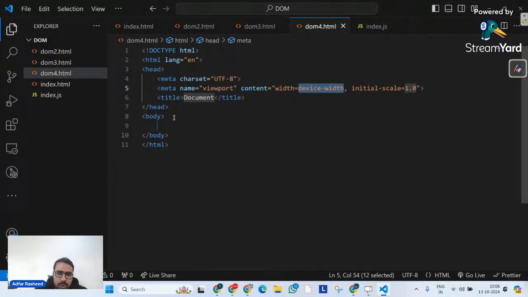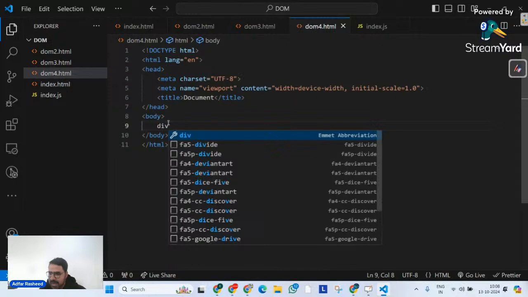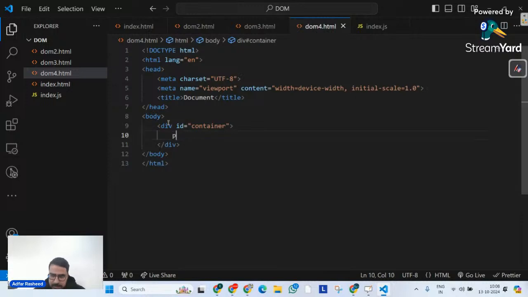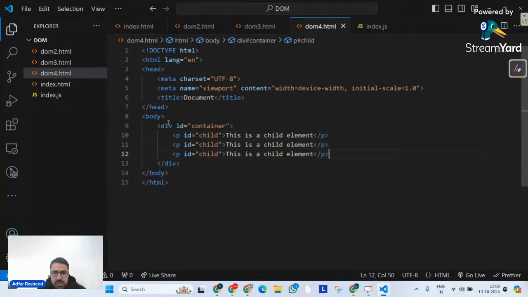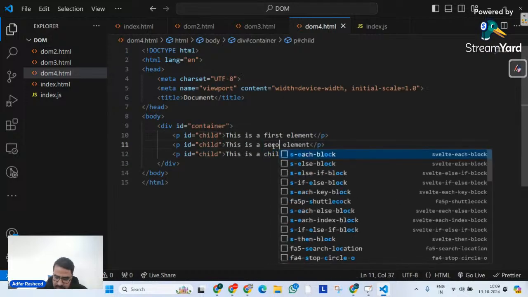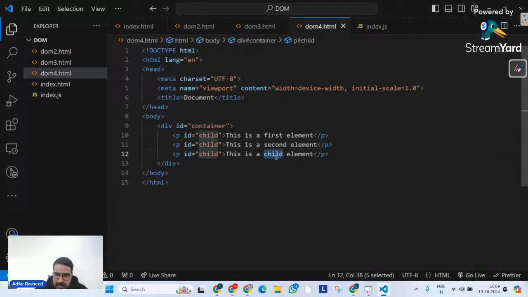So let me simply create a div and give it an ID, let's say container. In this div, I will create a p whose ID is, let's suppose, child, and it holds a text. I will simply say this is a child element. And now there might be some other elements as well, so I will create here: this is the first element, this is my second element, this is my third element, and this is my fourth element.